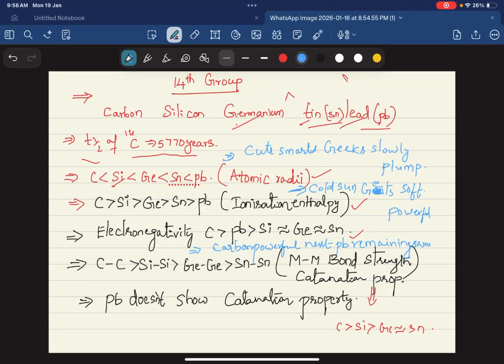We are going to discuss the 14th group elements. In this group, these are the elements: carbon, silicon, germanium, tin, lead. Tin is also called stannum, lead is plumbum, and the half-life of C-14 is 5770 years.